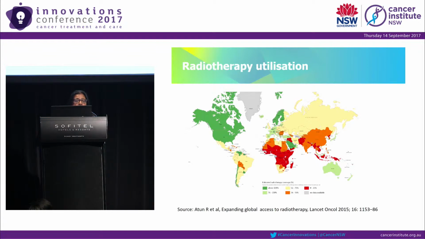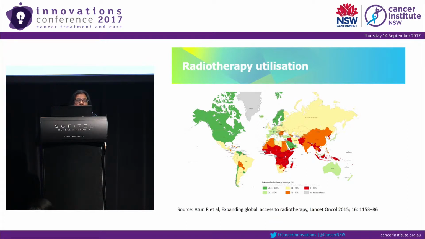As you can see in this world map, radiotherapy utilization is very variable. The red areas are the low income areas, where it is 25%, whereas in high income areas like the US, it is more than 100%. So where does Australia stand? It stands in the higher group, obviously, but still it's not the fully green area, so we still have a deficit to some extent.